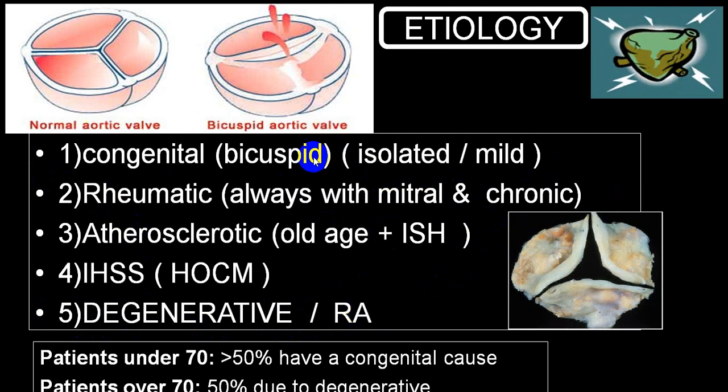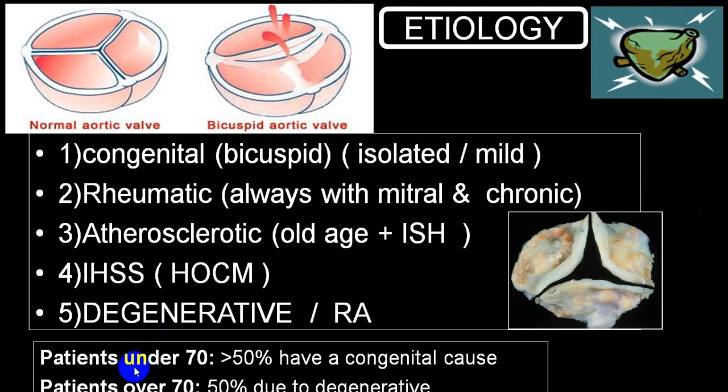In a congenital variety, it can be pure isolated, or a good number of times it is associated with other congenital heart disease. So these are the common etiologies which you come across.